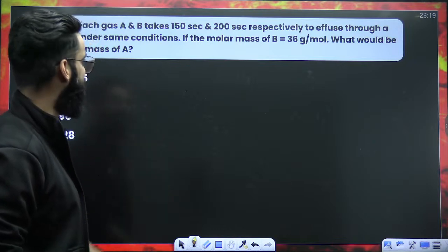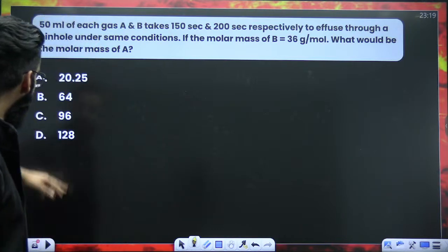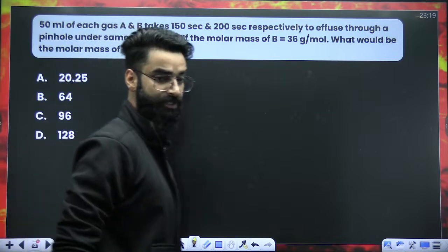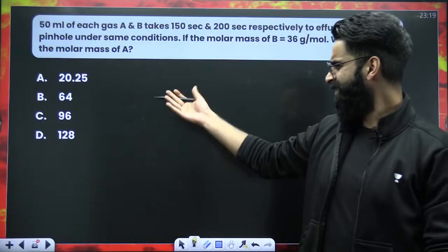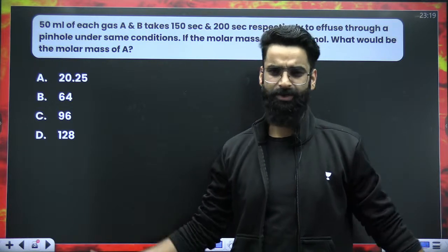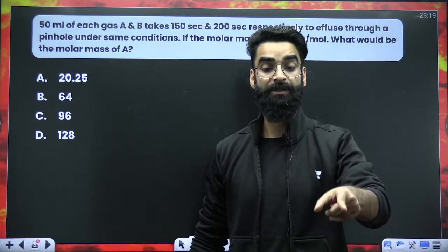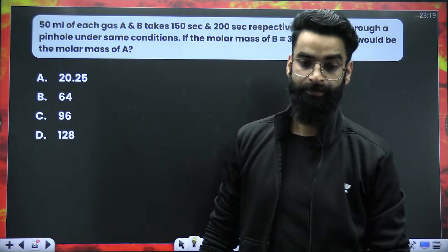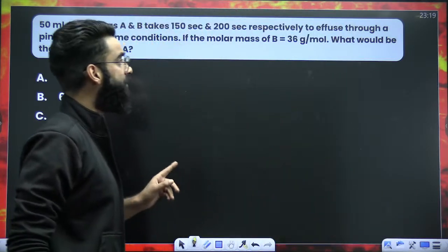If molar mass of B is 36, what would be the molar mass of A? Here the options are given. My dear students, you can use the formula, but I want you guys to solve this question without using the formula.